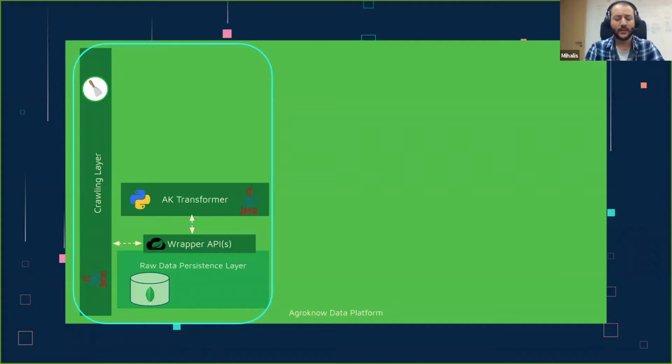What's the next step there? We have to store it somewhere. And there we have our raw data persistence layer. It kind of consists of a MongoDB database. Throughout our data platform, as you will see, we have employed the microservice architecture. So we have a wrapper API on top. So the crawler layer gets the data, sends them over to MongoDB, and there is another layer, another project.